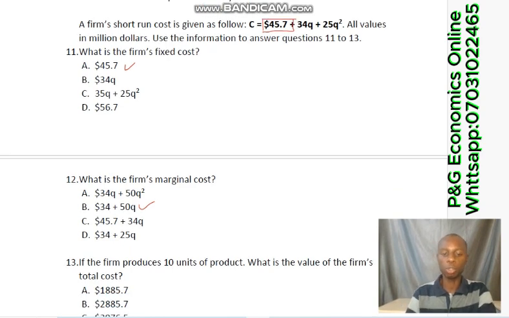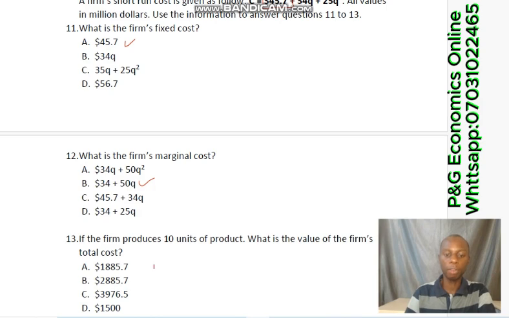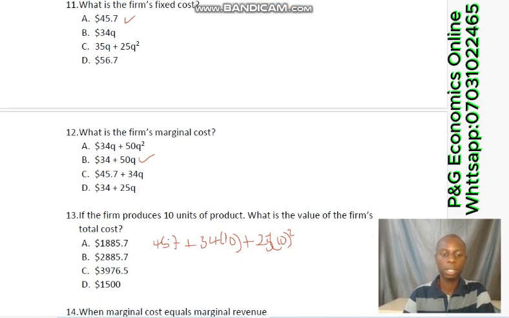So with that now, you are going to be having something like 45.7Q, then plus, there you are going to have 34 into bracket 10, since our Q is now 10, into bracket 10, then plus the other one there, you have 25 into bracket, since the Q is 10, that is 10 all raised to power 2. So if you simplify this, it should give you B, which is 2,885.70 cents, and that is B.